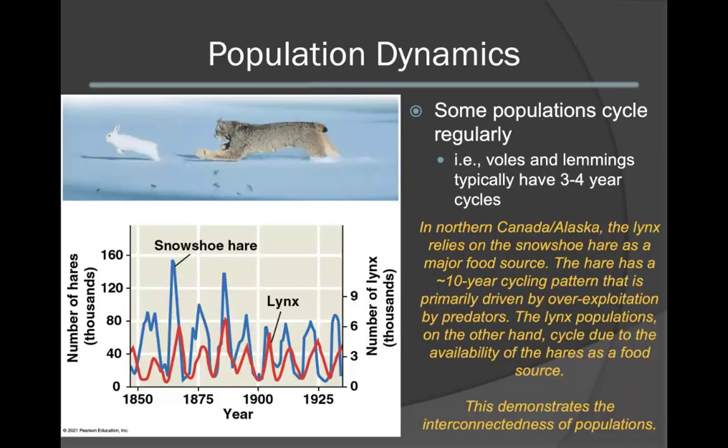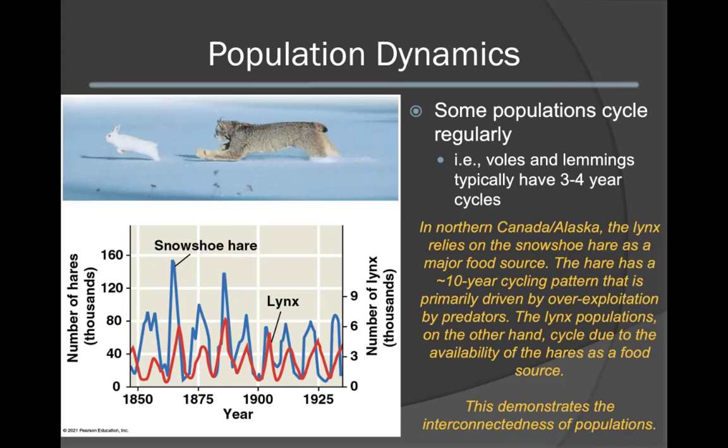Some populations, like the lynx and the hare, cycle on a regular basis. This is also exhibited in voles and lemmings that typically have a 3 to 4 year cycle. This will also be reflected in the cycling of their main predators. In northern Canada and Alaska, the lynx relies primarily on the snowshoe hare as a major food source.